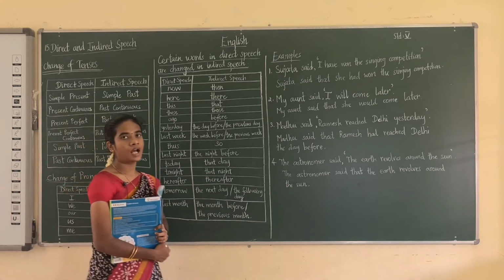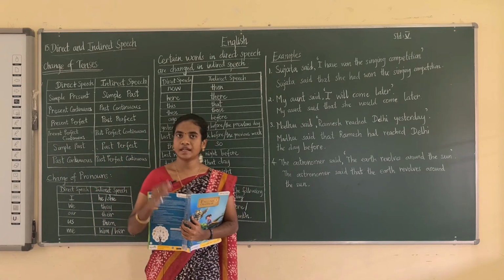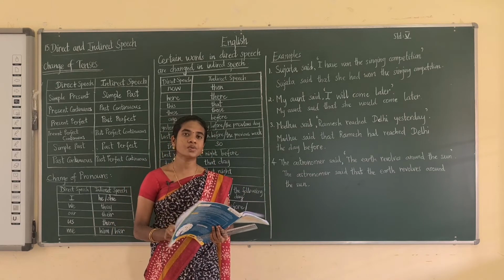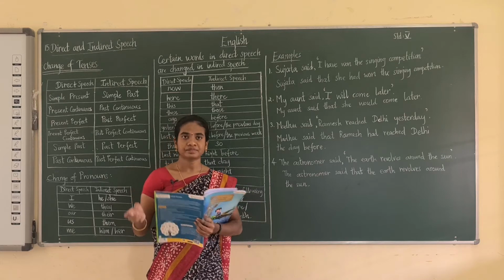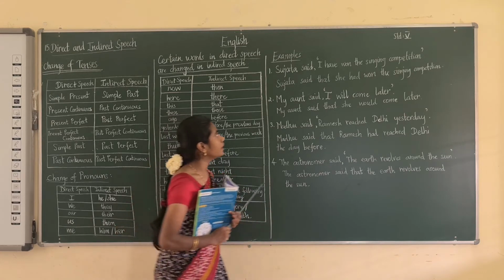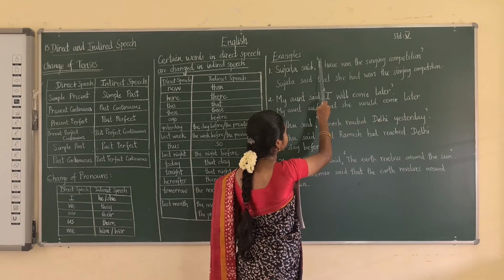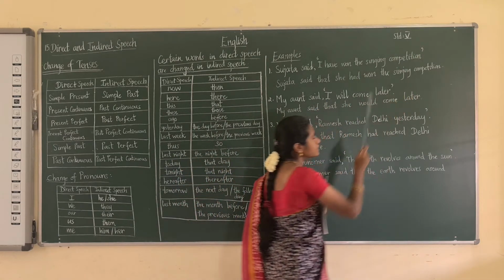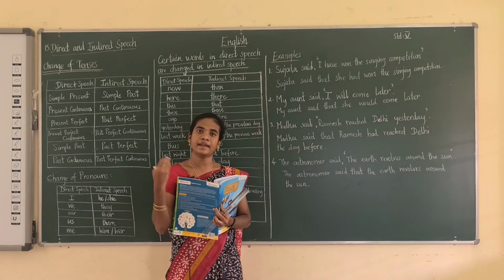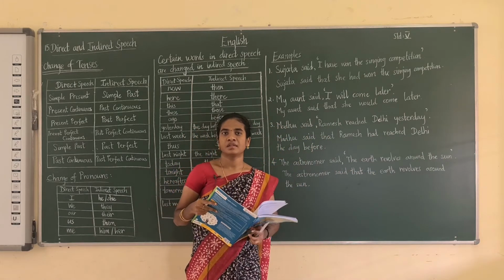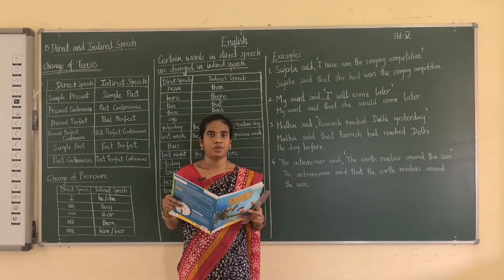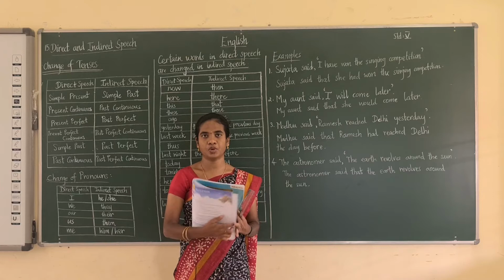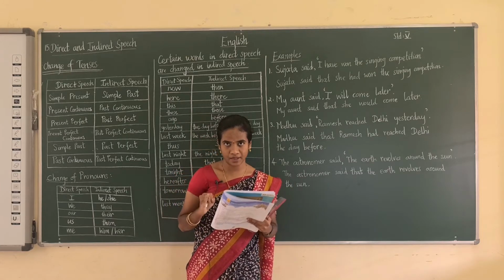Now I am going to tell how to change a direct speech into an indirect speech. For that there are certain rules. First one, the direct speech is written in quotation marks. See here, this is the quotation mark. Direct speech is always written in quotation marks. So while converting a direct speech into an indirect speech, certain rules are followed. First one, the quotation marks are removed. We have to remove the quotation mark.